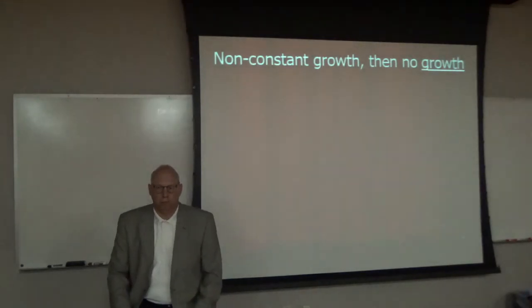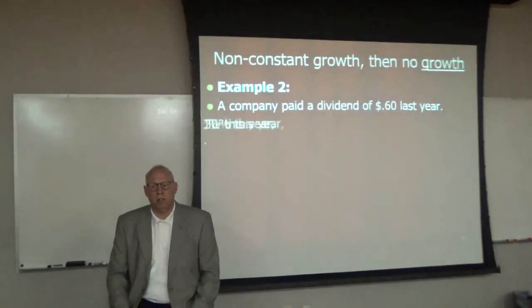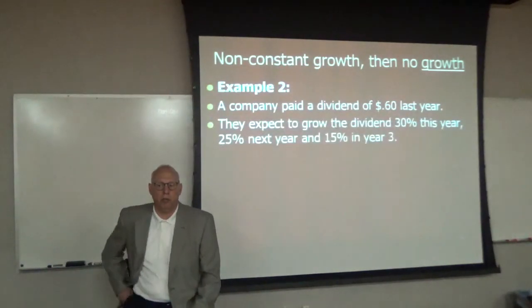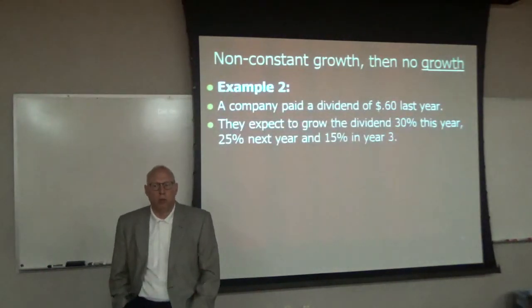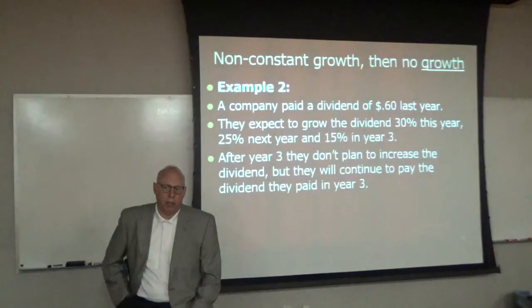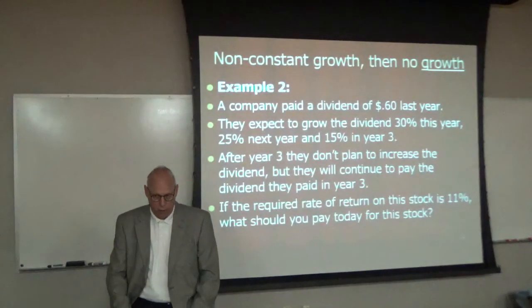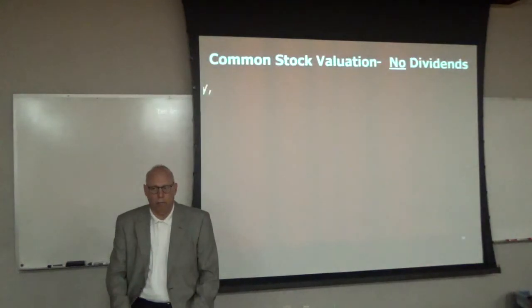All right, here's another example. A company paid a dividend of 60 cents last year. They expect to grow the dividend 30% this year, 25% next year, 15% in year 3. After year 3, they don't plan to increase the dividend, but they'll continue to pay it. The required rate of return is 11%.